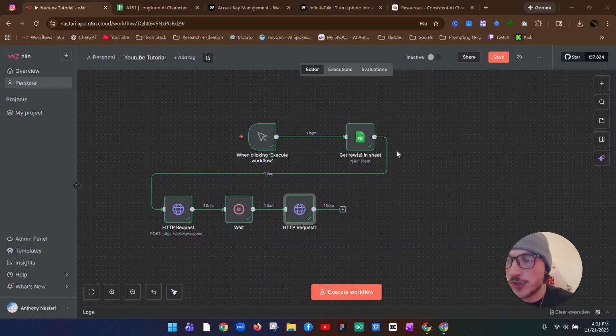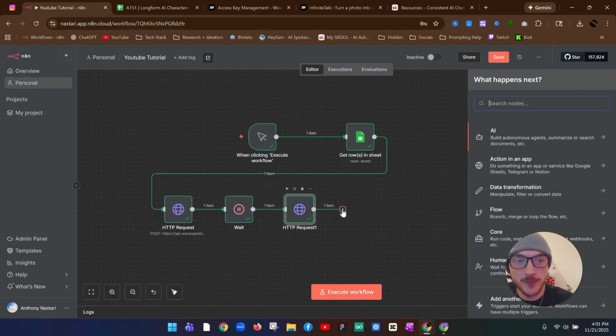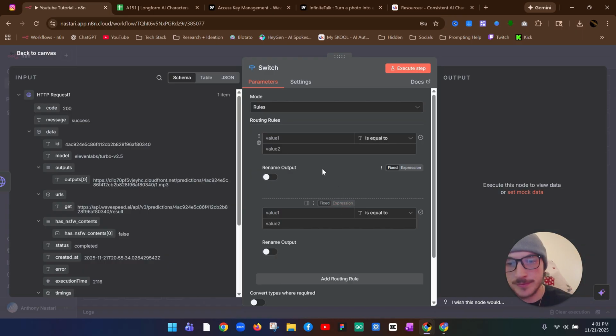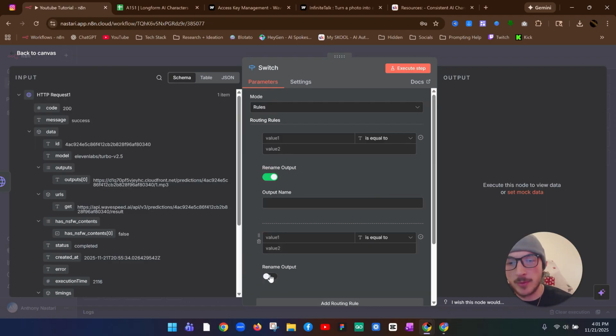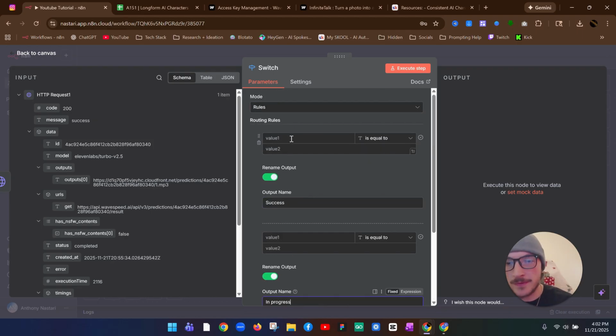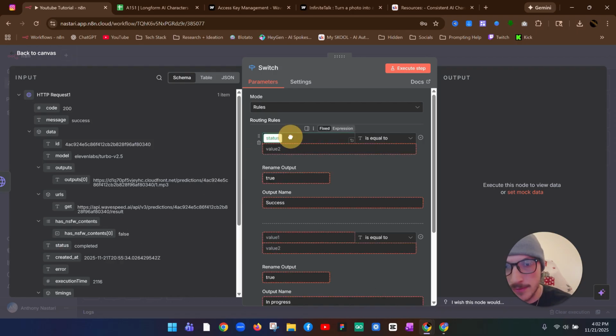So now this first section is technically complete, but I like to usually add a switch node just to make things a little bit more robust and make them flow a little bit better. So you could just come over here and pick switch. We're just going to add a routing rule. Now we're going to rename them both as success and in progress. And then for value 1, you're just going to want to come over to the left side and pick the status.